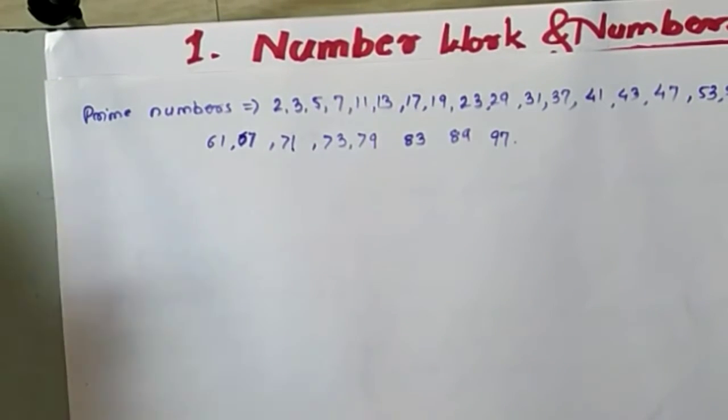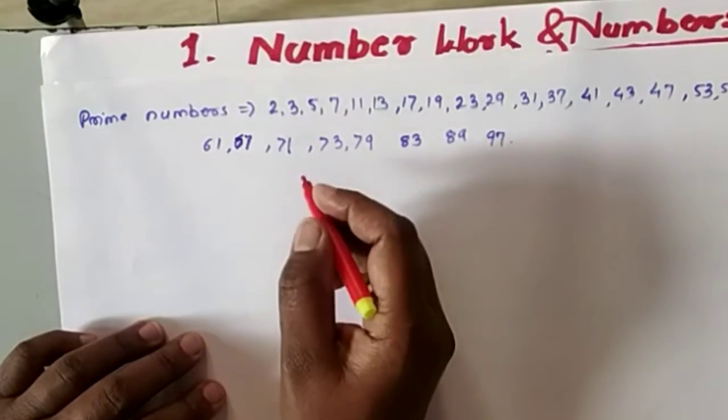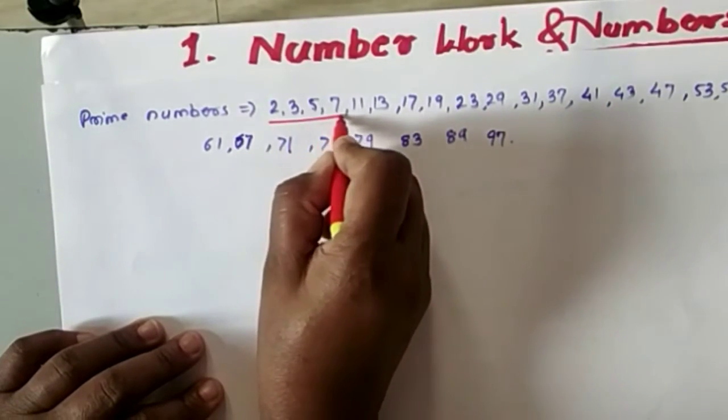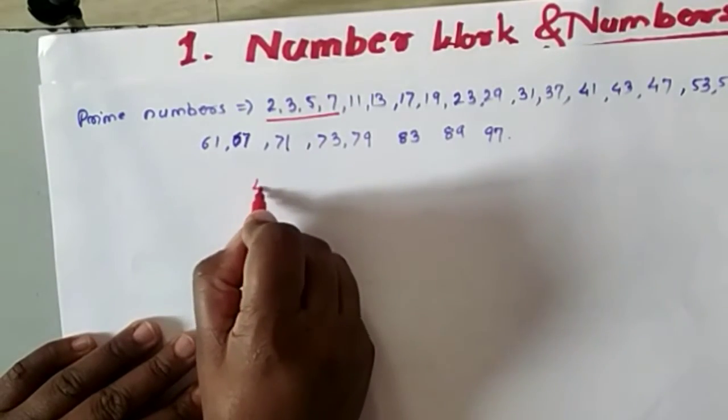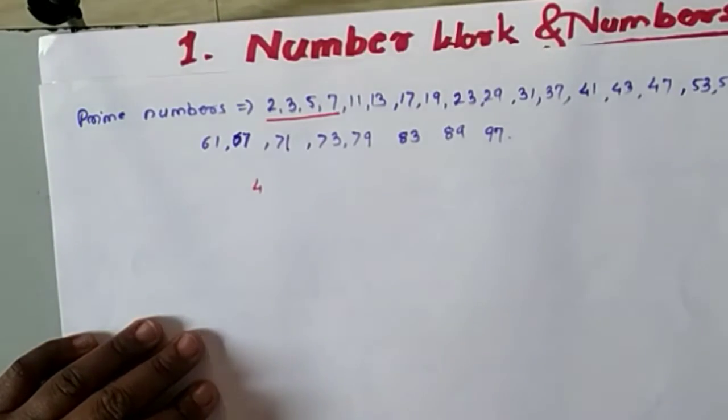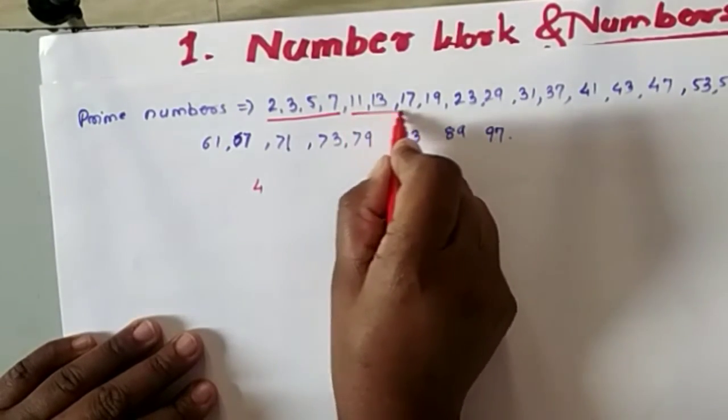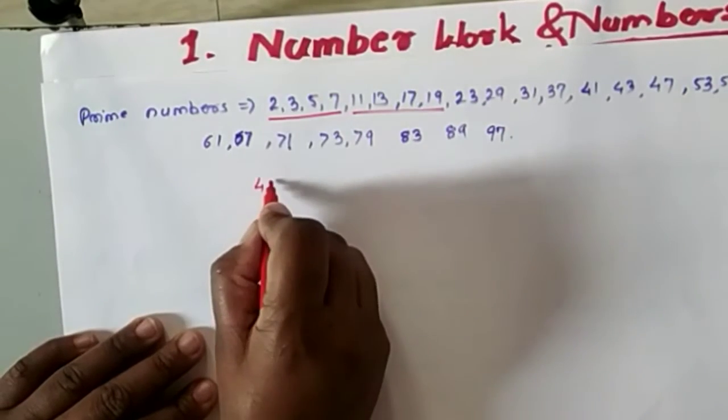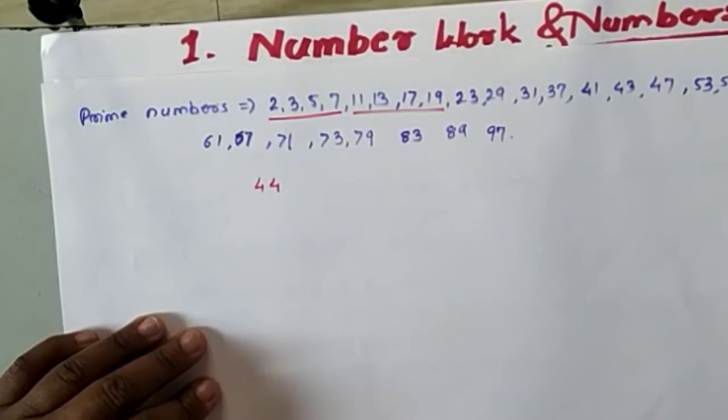If you count these, how many numbers are there here? These are 25 numbers. Now you will notice that in 1 to 10 inside, how many prime numbers are there? 4. These are the 4 prime numbers. Next, 11 to 20 inside, how many prime numbers are there? 4 prime numbers are there.